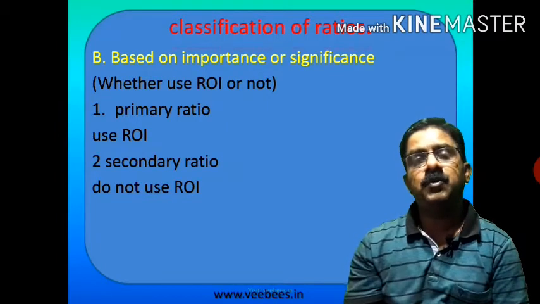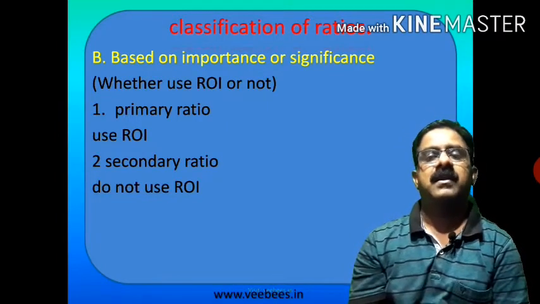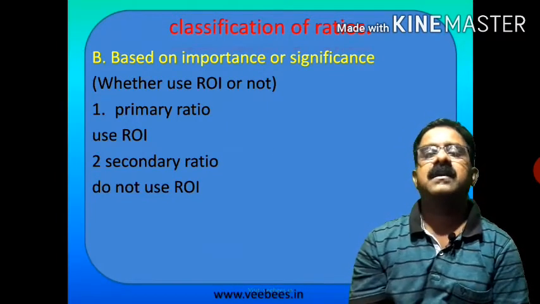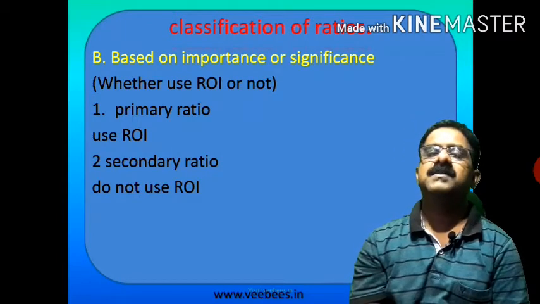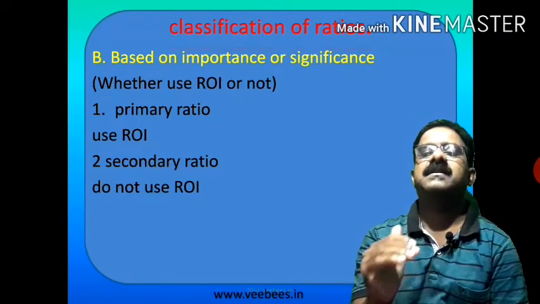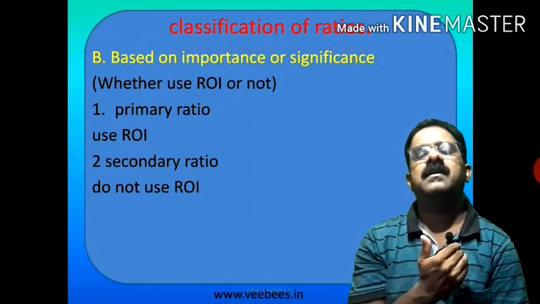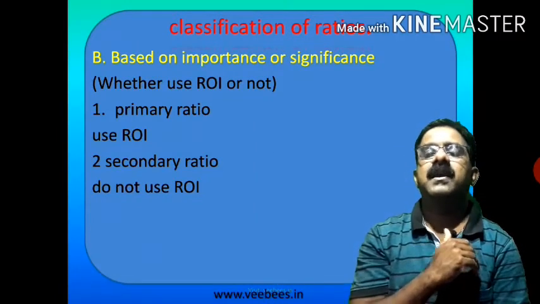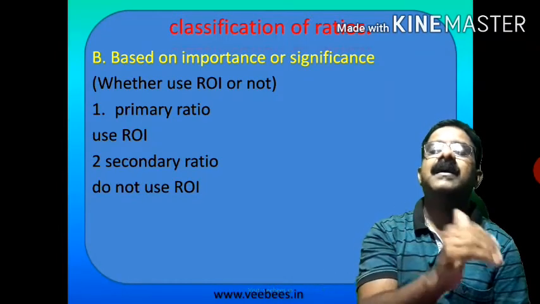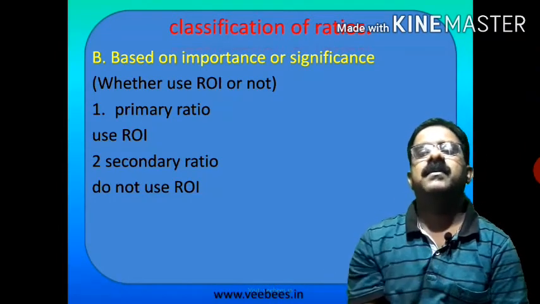If we do not use such ROI, such ratios are called secondary ratios. For example, if we are simply comparing current asset and total assets, no return on investment is taken here. It is called secondary ratio. If you are comparing the return and sales, then it is called primary ratio.